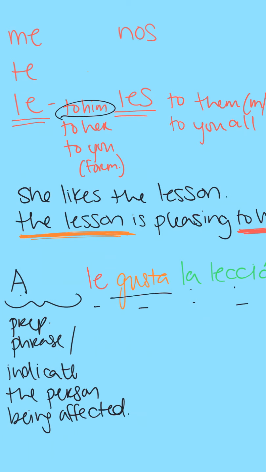And then I'm going to plug in él. A él le gusta la lección. You see what I mean? And then again, if I was speaking to you formally, I would take out the a él and I would just substitute that for a usted le gusta la lección.